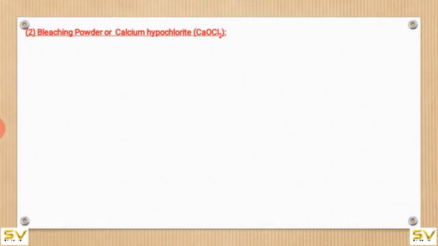Bleaching powder or calcium hypochlorite. Its formula is CaOCl2.